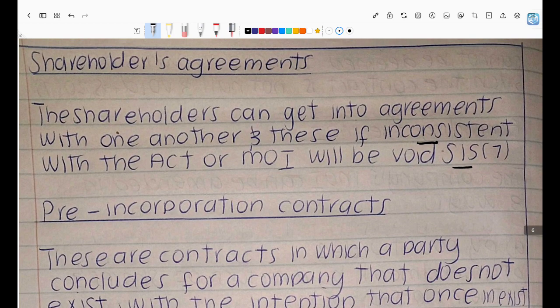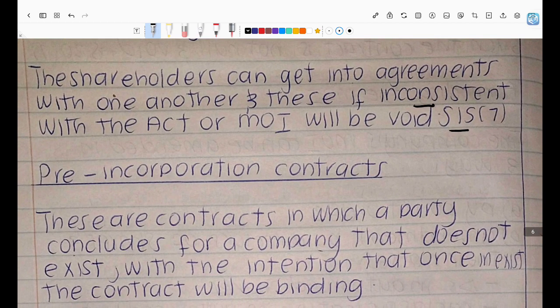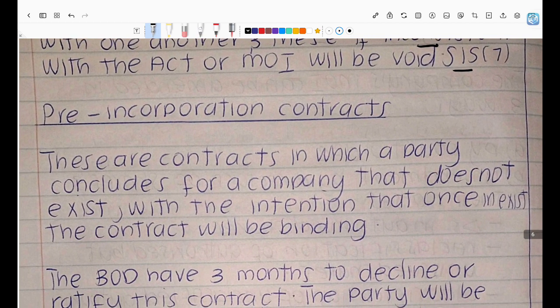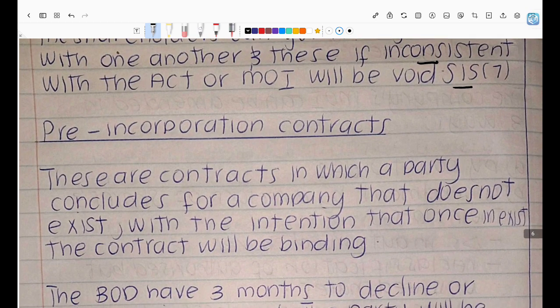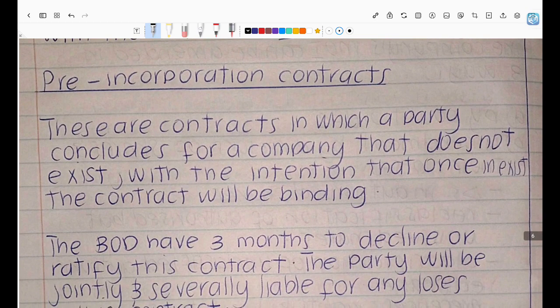Sorry, guys. Right, so the shareholders can get into an agreement with one another, and if these are inconsistent with the Act or the MOI, they are void, right? But you should remember that there are alterable provisions in the Act. So if shareholders made an agreement that was inconsistent with the Act, however, it was an alterable provision, then it's most probably not going to be null and void. You'll see that with the Kuhala case, as long as it does not contradict much.